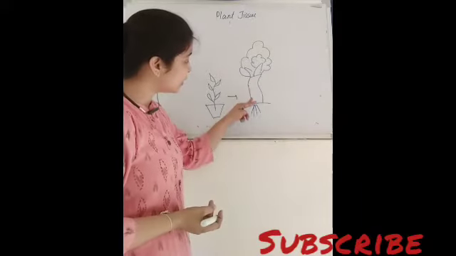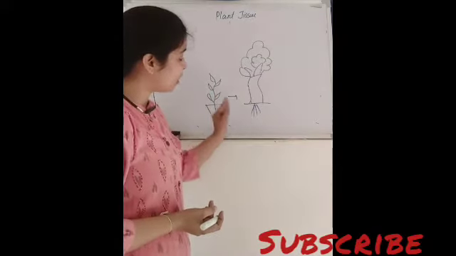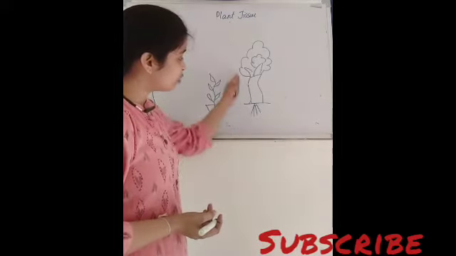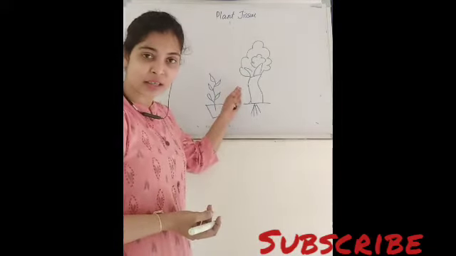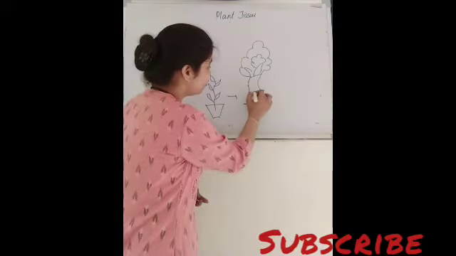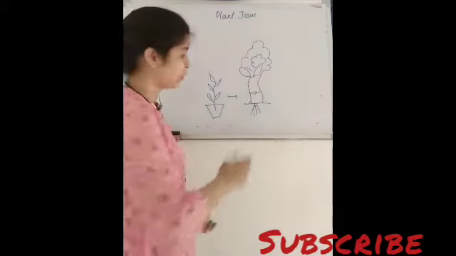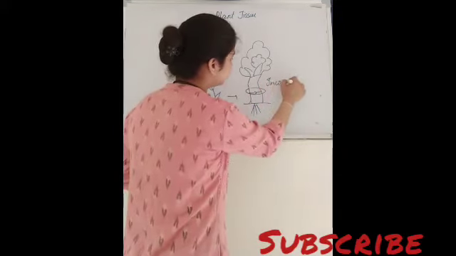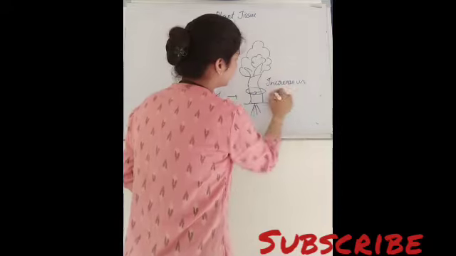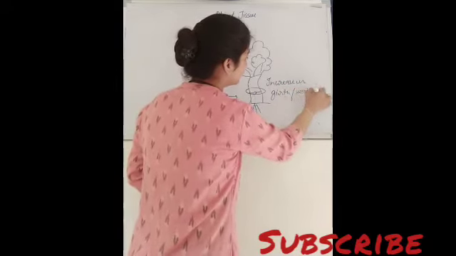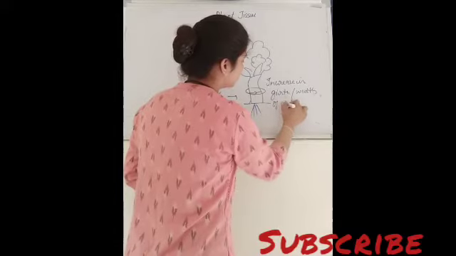When this potted plant is converted into a large tree, the tree will increase in height as well as there is an increase in girth or width of the plant.